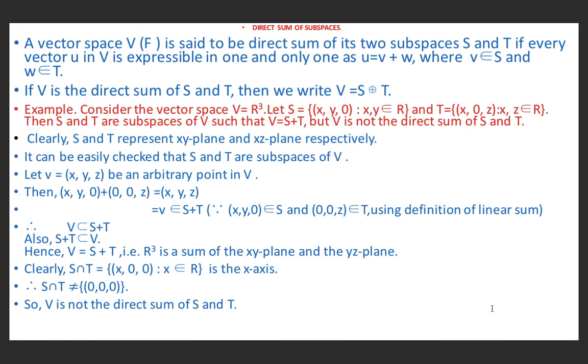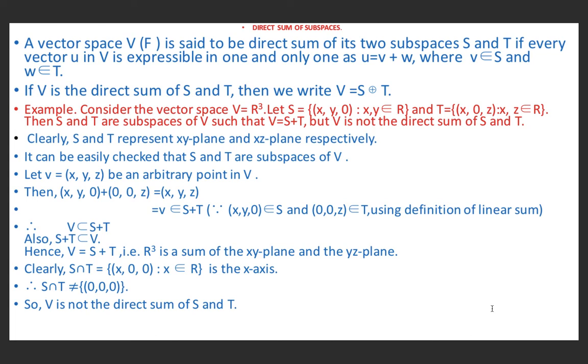This is (x, y, z), which we have considered to be V, and therefore this belongs to S plus T because (x, y, 0) belongs to S and (0, 0, z) belongs to T, and by definition of linear sum, V belongs to S plus T. It means V is a subset of S plus T. Also, S plus T is a subset of V. Hence, V is equal to S plus T. That is, R cube is a sum of the xy plane and the xz plane.